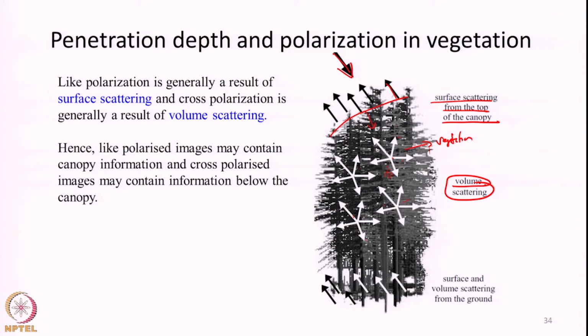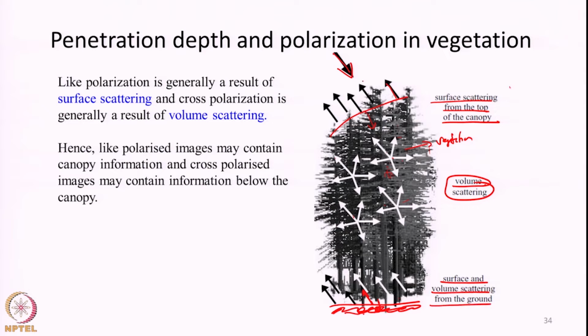A further fraction of the incoming signal may still reach the surface, may undergo surface reflection, or may even penetrate under the surface, undergo volume scattering by the soil elements under the surface and still come out. Surface and volume scattering from the ground.